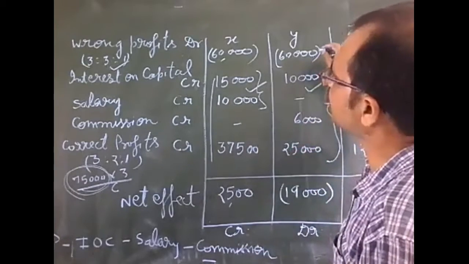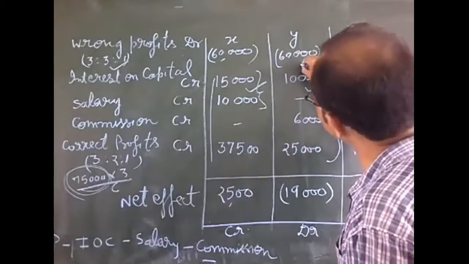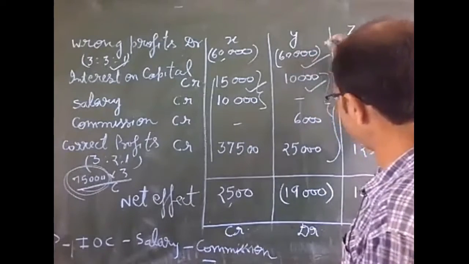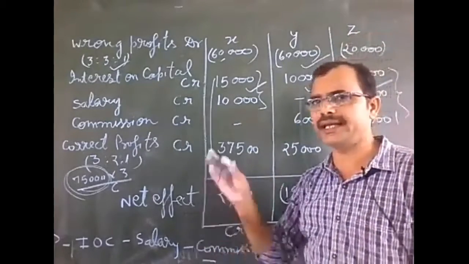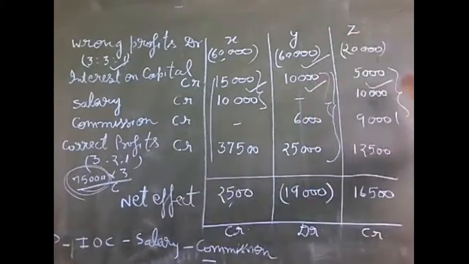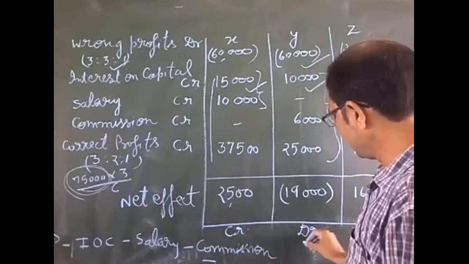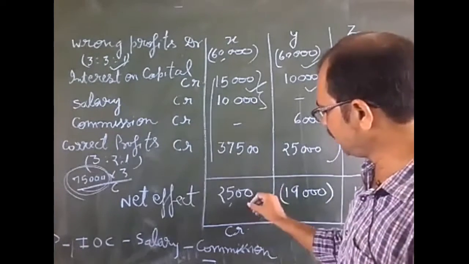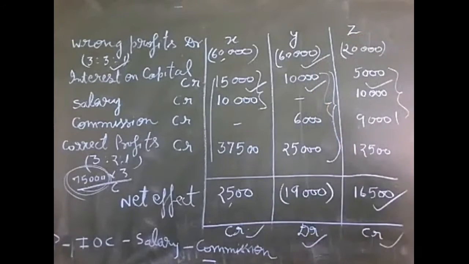And now we are seeing the wrong profits of Y, 60,000, that is in negative. When we solve, the amount of 19,000 will come in negative. Like this we will solve the column of Z, and the amount will come 16,500. This amount is in negative, so we will write here debit, and these amounts are positive, so we will write here credit and credit.